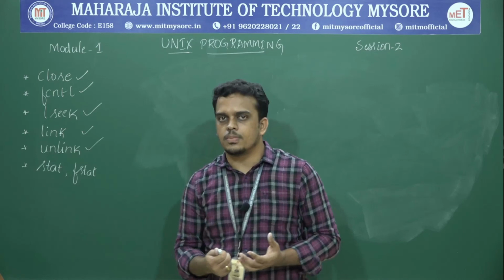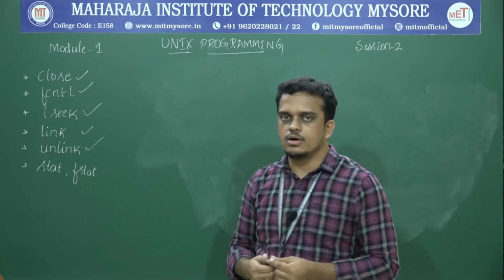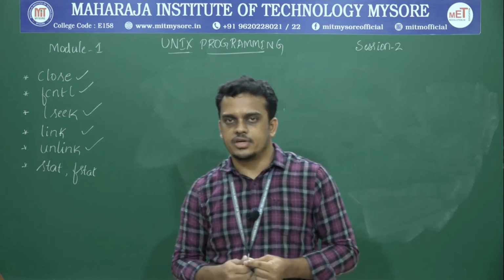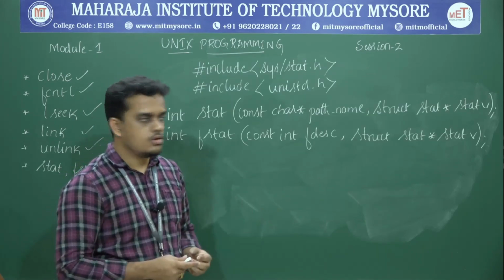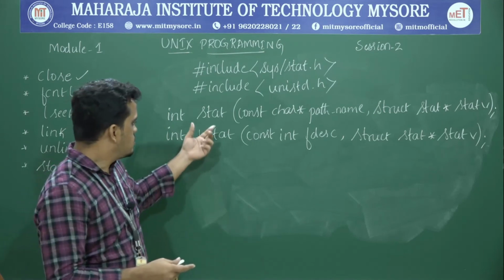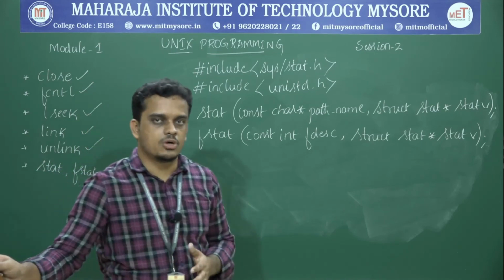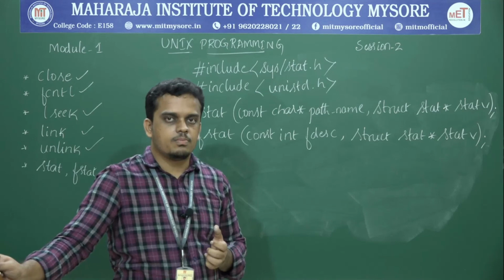That common operation is nothing but querying of attributes, and the function prototype for stat and fstat API is something like this. Coming back to this prototype, both these APIs are meant for the same job, that is to retrieve the file attributes of any particular file.